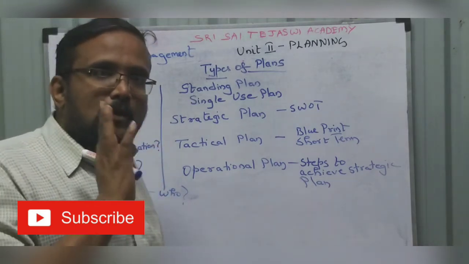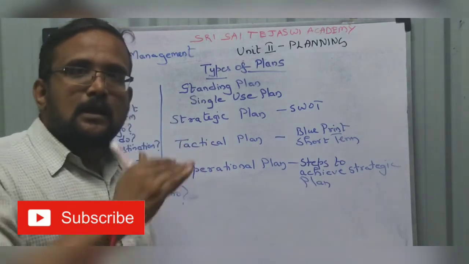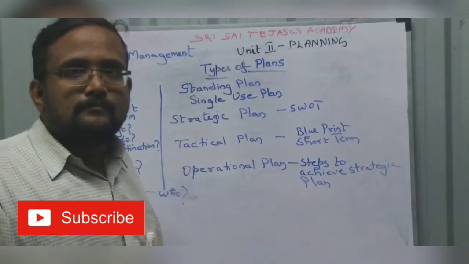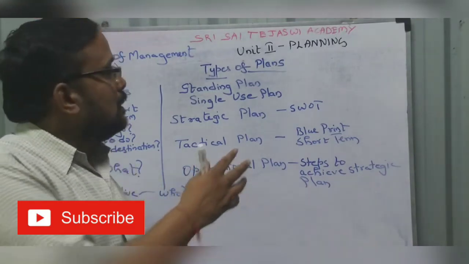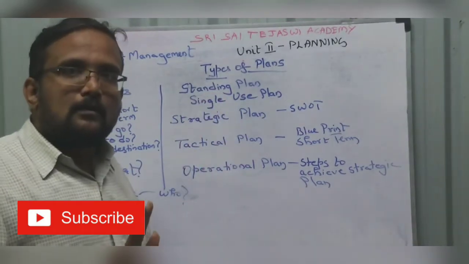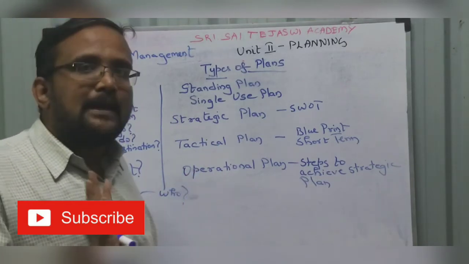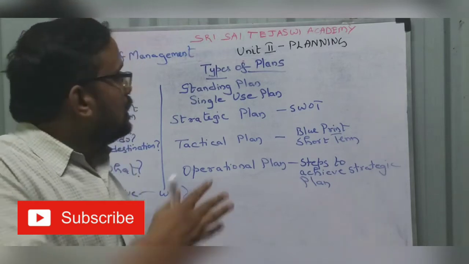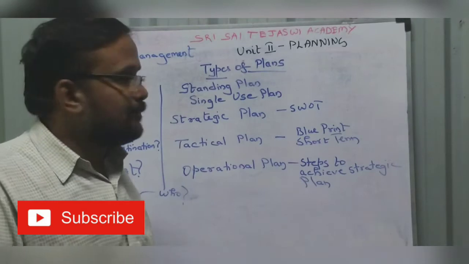So in September, which subject when? Test schedule, timetable for the test. That is your single use plan. So you understand the difference. Single use plan is short term, for the time being, for next month. Standing plan is for the entire academic year or the entire number of years.